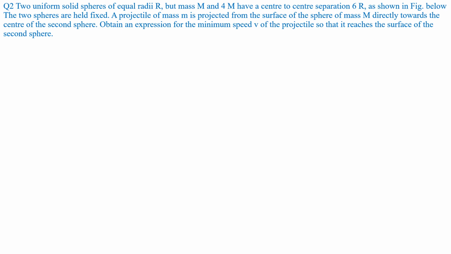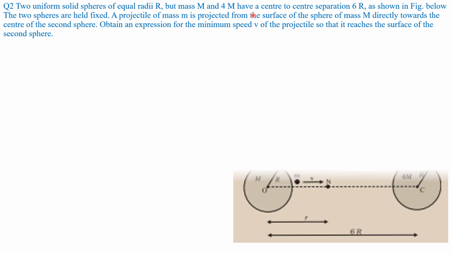Question number 2. Two uniform solid spheres of radii R, but of mass M and 4M, have a center to center separation of 6R as shown in the figure below.